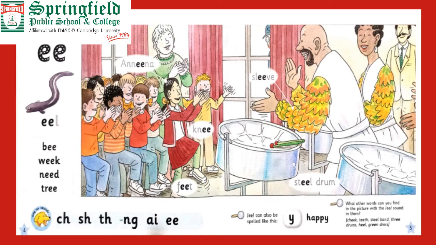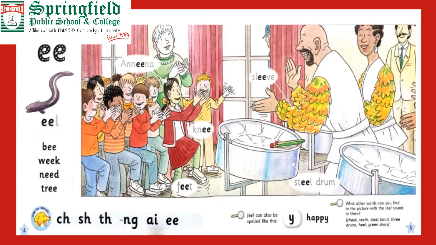Today we are going to revise the digraph E. You know now what digraphs are? A digraph is two letters that combine together to correspond to one sound. For example, the sound of C is K and the sound of H is H. So when K and H combine, it makes the Ch sound.